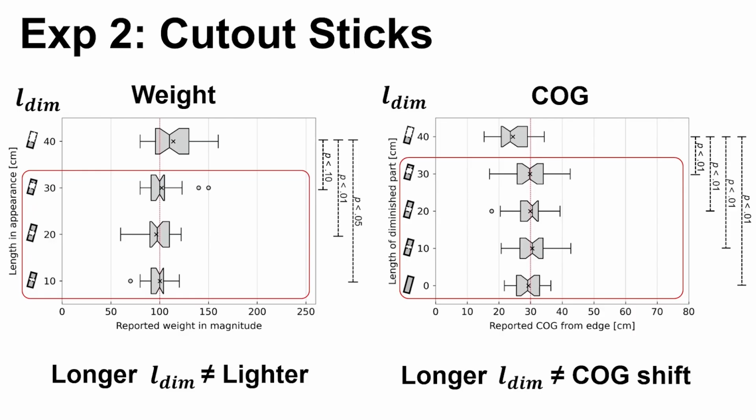Participants seemed to treat the stick as a continuous object, even when part of it was visually missing. The perceived center of gravity remained stable.